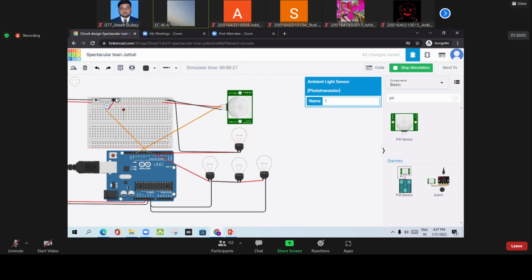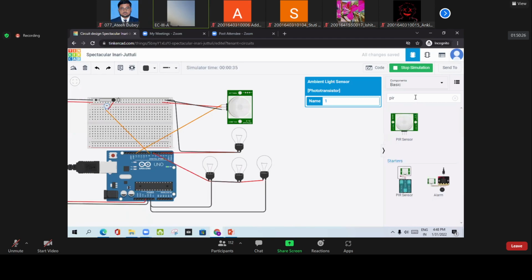Anyway, now what happens if it is daytime? Look here, I have changed this one. If it is night, only a dim light will be on, because no person is in the range of this PIR. And when it is daytime, there is no light. So this is from my side.